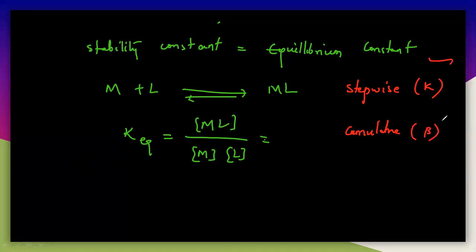In this lecture we will discuss these two types of stability constant. These two stability constants come under thermodynamic stability. We will understand the stability of metal complexes by using these two stability constants, according to thermodynamics.